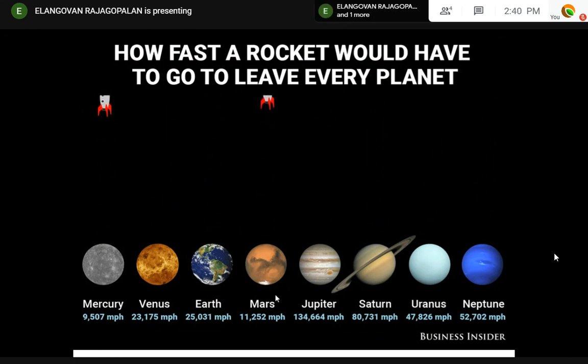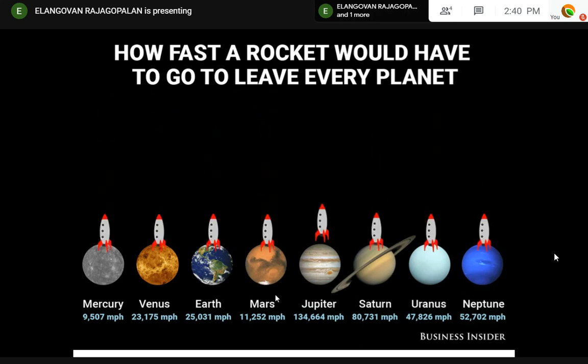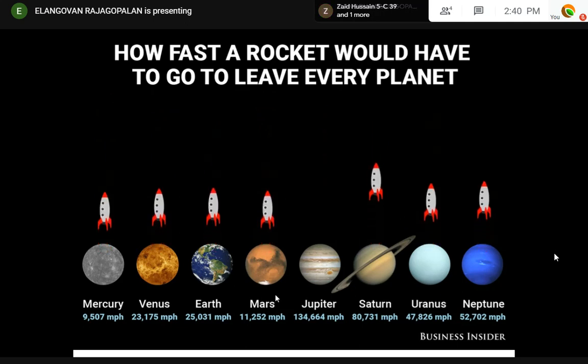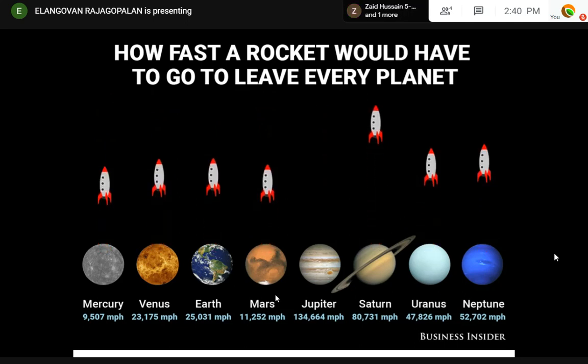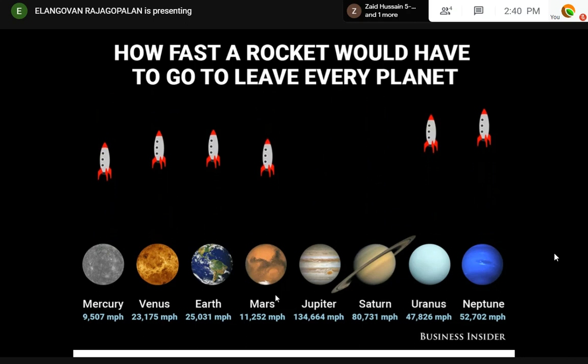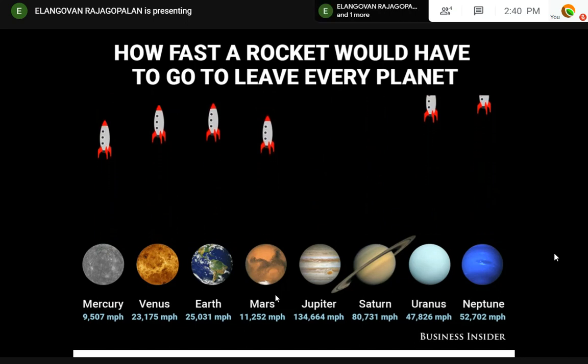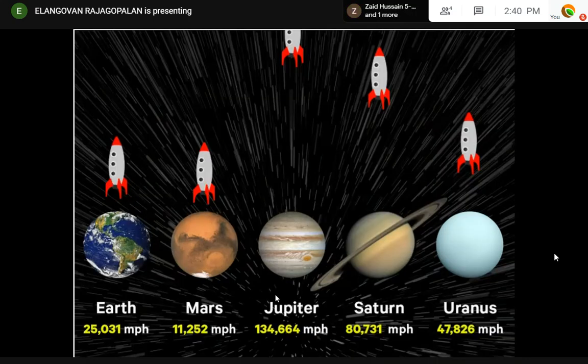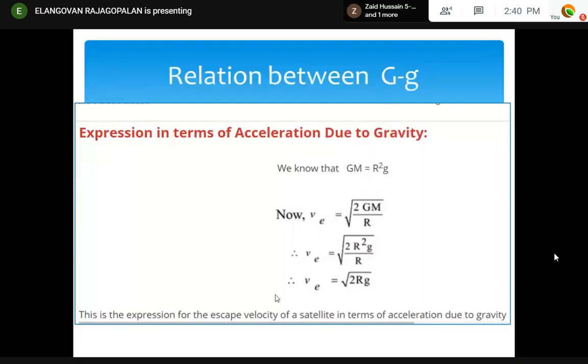So the concept is that escape velocity is different for different planets, but for a given planet it is the same, not like our orbital velocity. And there is a relation between the gravitational constant and the acceleration due to gravity.